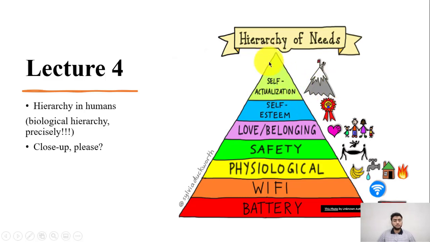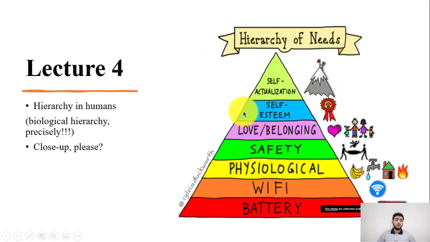So this picture illustrates the basic things that are required for an individual to be in a society, in today's society precisely. And this pyramid arranges these needs in a hierarchical fashion. That's really interesting to note. Today we are going to take a look at the hierarchy in biological systems, in cells.